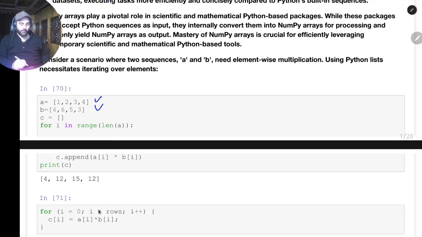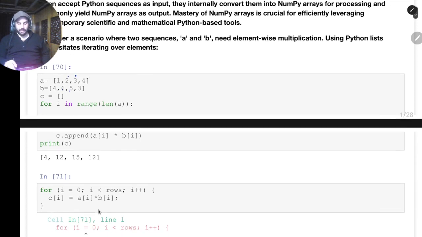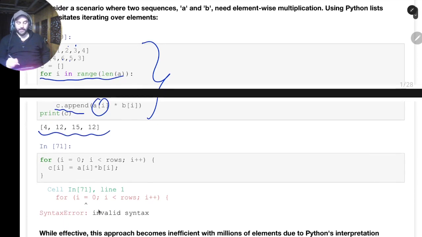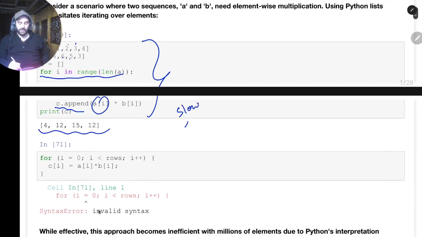If you see, for example, if I want to create a list, like we have lists A and B, and I want to multiply these numbers, 1 multiplied by 4, 2 multiplied by 6, 3 multiplied by 5, and I want to do it in a list. So I can do it in Python, and in Python this is really easy. I just wrote a for loop and wrote c.append(a[i] * b[i]). So I got the output as this. This is really slow but easy to write.